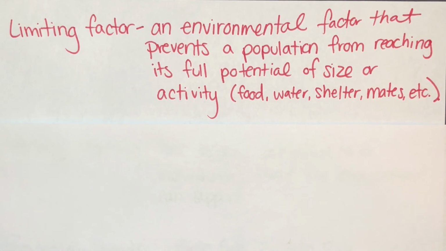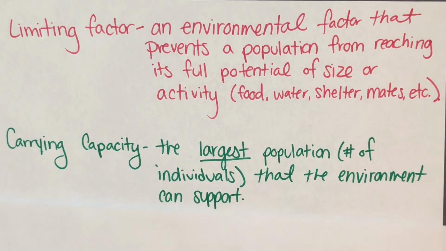If there's not enough water for all of the organisms in an ecosystem, they will compete for the resource. Only the ones best adapted to obtaining that resource will survive, and the population will stop growing. If a population has reached this size, the largest size with the amount of water available, we call this number of individuals the carrying capacity. Carrying capacity is the largest population, number of individuals, the environment can support, usually designated by the letter K.